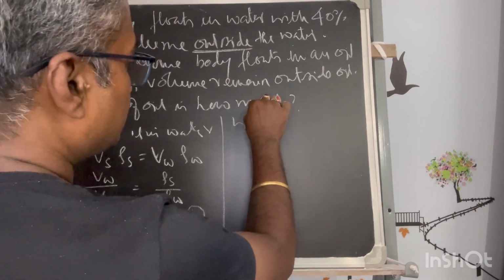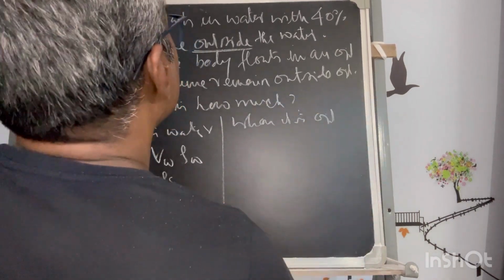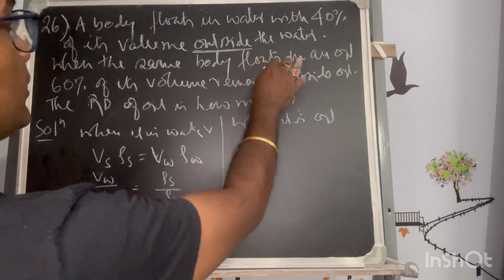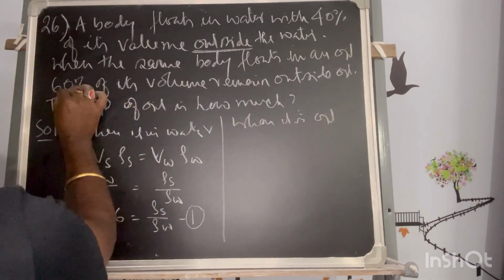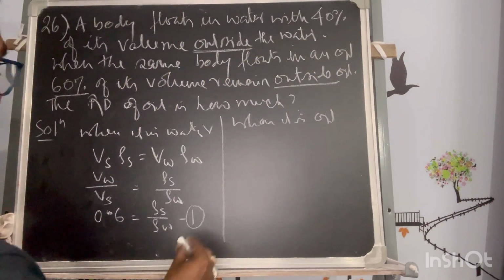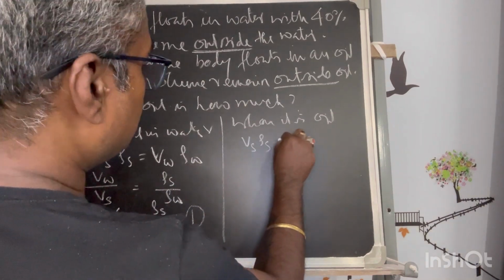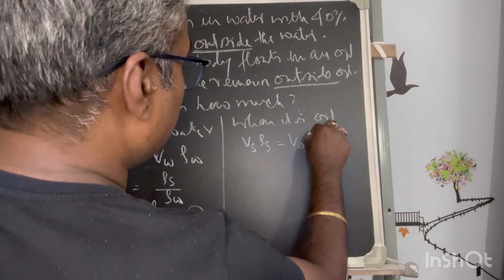In the second case, when the same body is in oil, 60% of the volume is outside the oil. So V of solid, rho of solid is equal to V of oil into rho of oil.